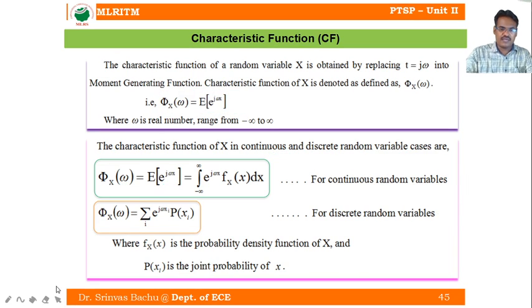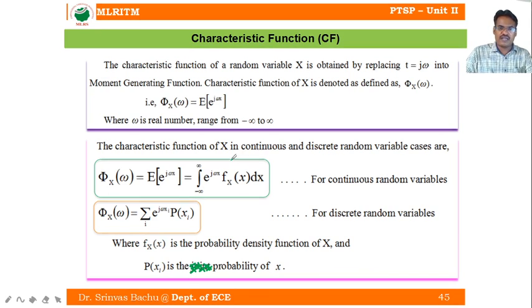Now you see, the characteristic function of a random variable x is phi x of omega equal to expectation of e power j omega x, replacing t equal to j omega.